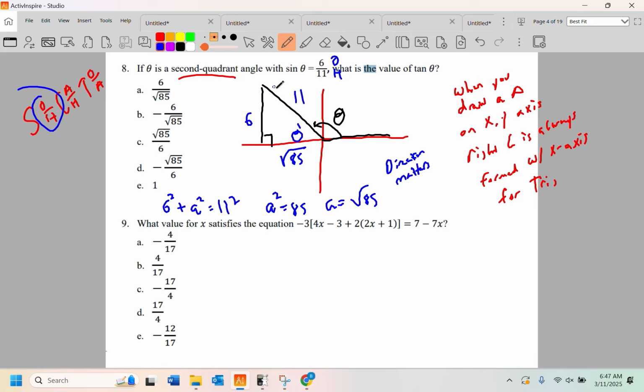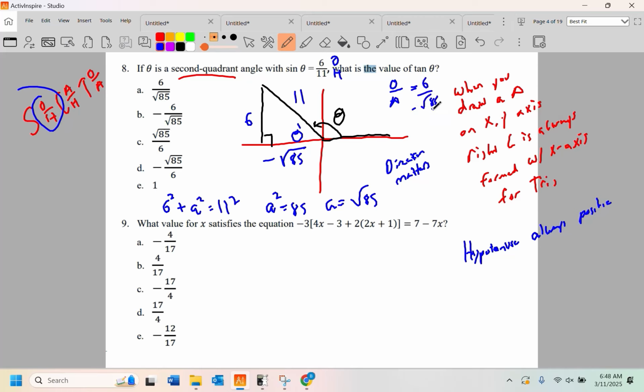A hypotenuse is always positive, okay? Hypotenuses are actually a concept we call magnitude, but hypotenuse is always positive. And the rest of it depends on direction. This is running left. It is literally running left. All right, I want tangent. Tangent is opposite over adjacent. So opposite of theta prime is a 6, and adjacent is a negative root 85.